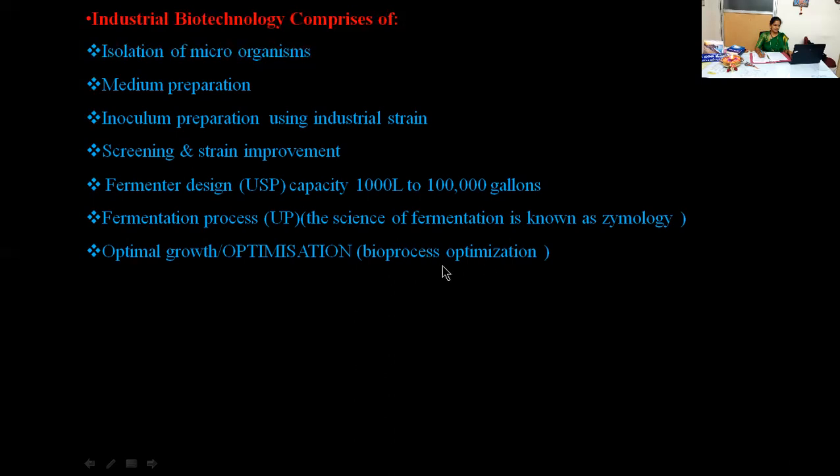This bioprocess optimization is a challenging task and requires experts. The experiment will be done at the pilot plant, also at the larger scale of the industrial fermenter up to 100,000 gallons. And in this bioprocess optimization, we'll do the scale up process. In the scale up process, we are going to take this process technology from lab to the fermenter through the pilot plant.